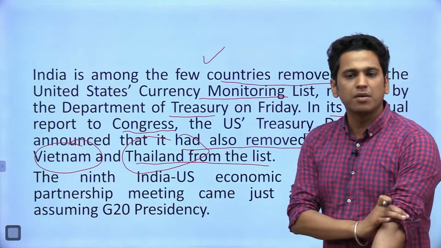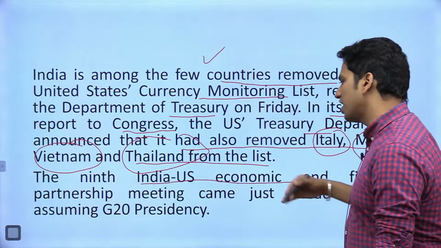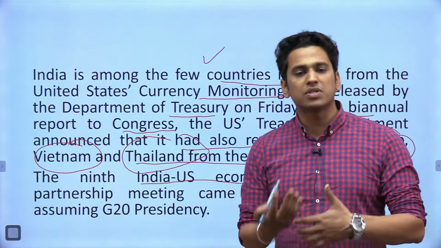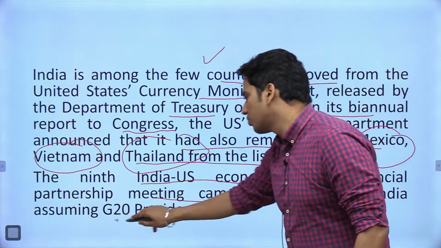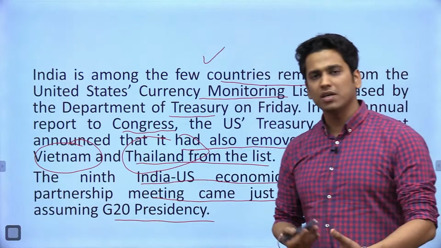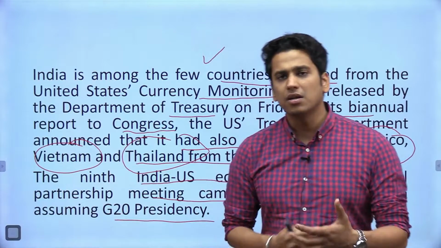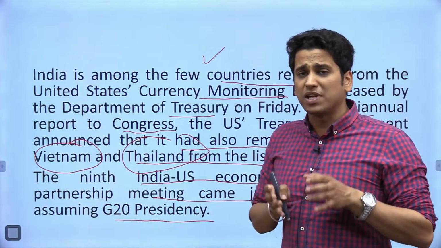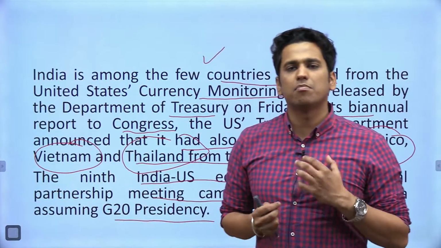Now this is very important. The 9th India-US Economic and Financial Partnership, which I just discussed, which was initiated in 2010, meeting came just ahead of India assuming G20 presidency. You might be knowing that today is the start of our G20 summit that has started in Bali. ठीक है जी. तो इसके बैकग्राउंड में this currency manipulation, we are now being removed from this list, becomes very important for us.